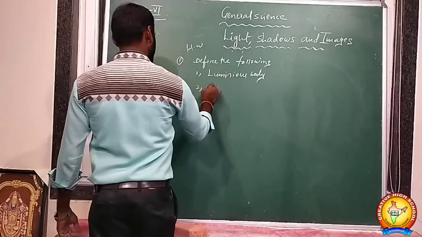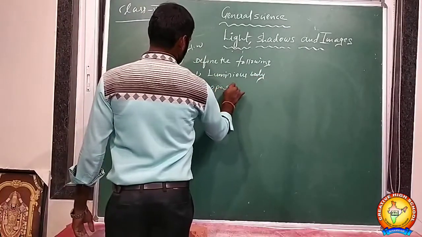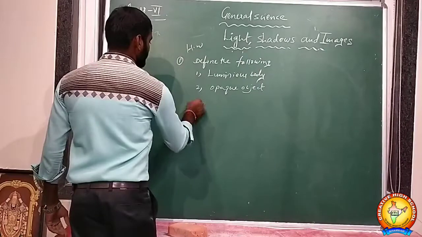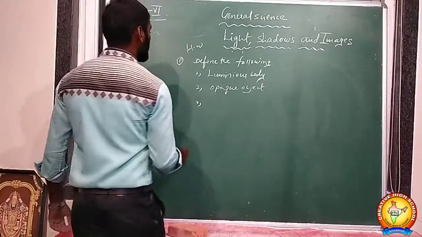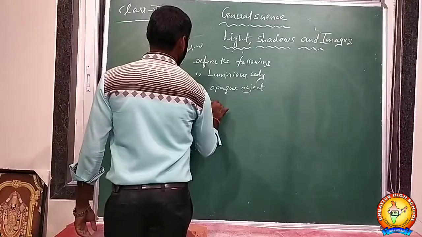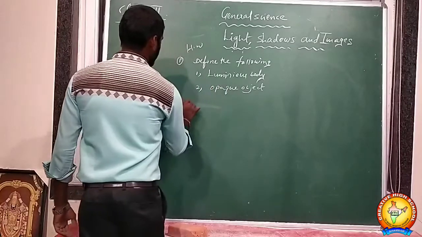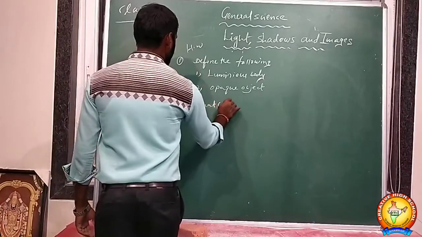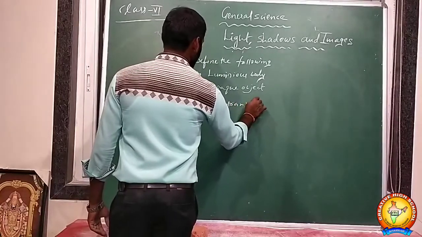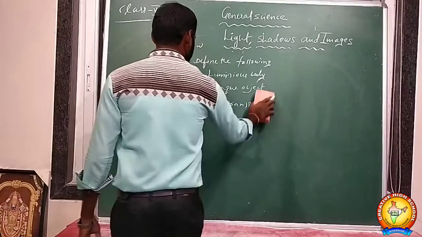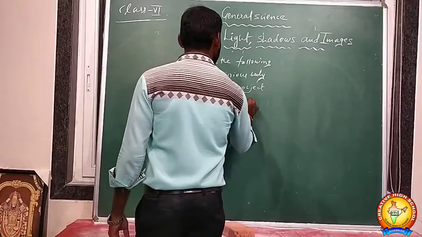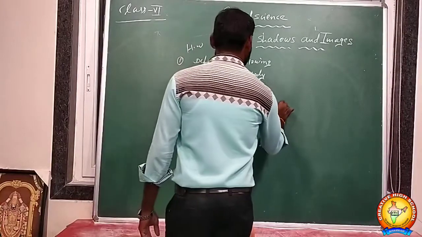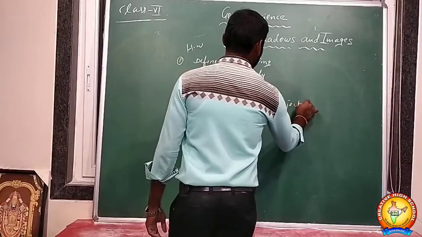The second one is opaque object, and the third one is transparent medium. Translucent object. Give examples.